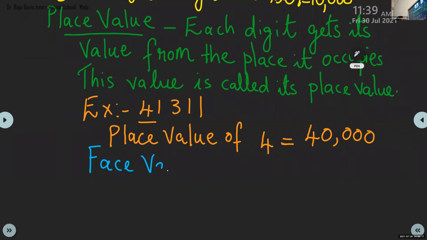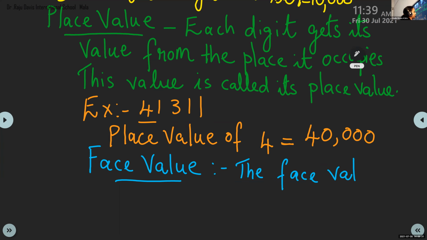Face value. What is face value? Face value of a number is the number itself.